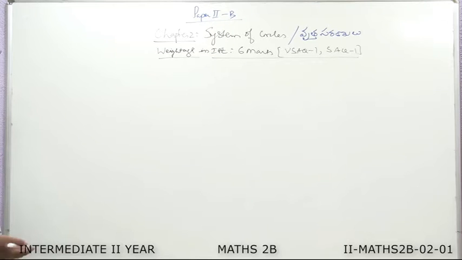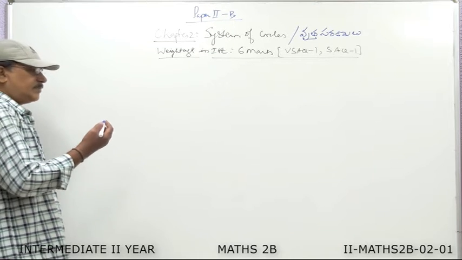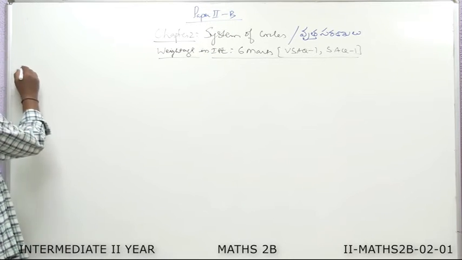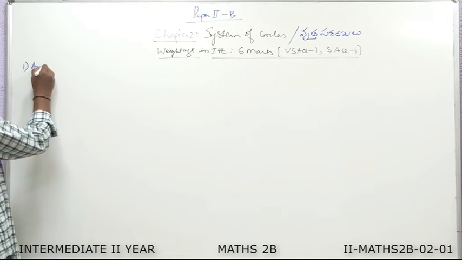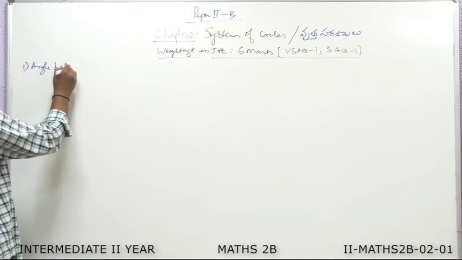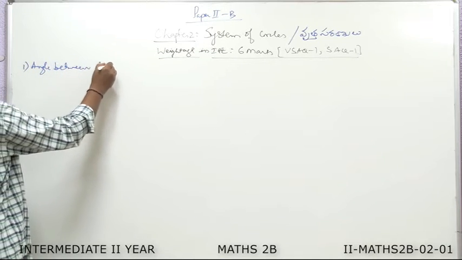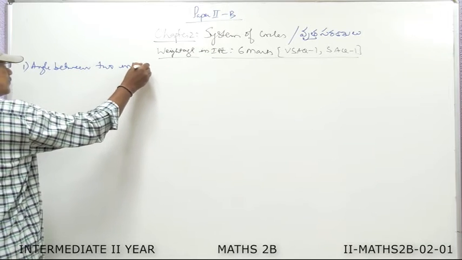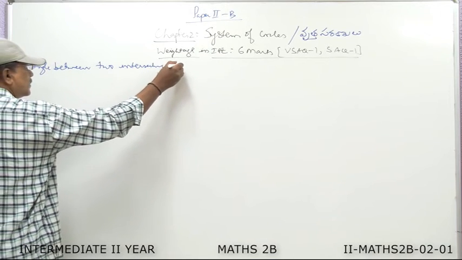So, we start this chapter by taking the angle between two intersecting circles.